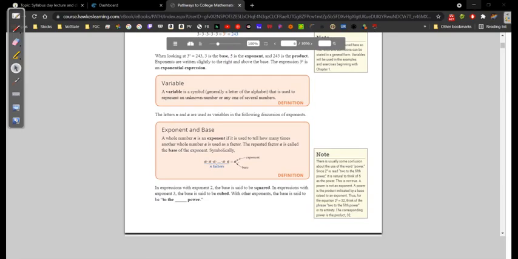The expression 3 raised to the 5th power is an exponential expression. All right, next up we're going to talk about variables. Now this is a hotly contested debate. Let's just read it real quick. A variable is a symbol, generally a letter of the alphabet, that is used to represent an unknown number or any one of several numbers.